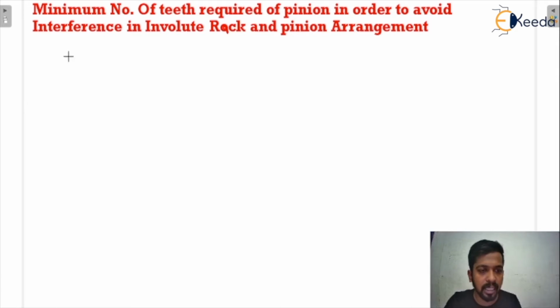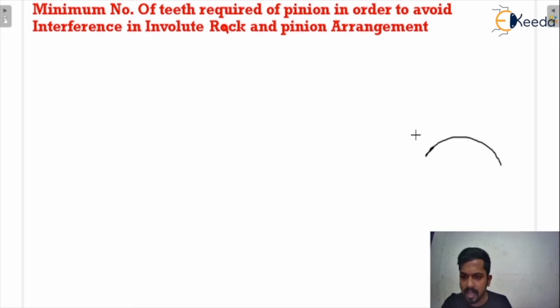We all know that the small size circle is basically a pinion. Okay, I am just drawing the diagram here. This is the base circle of the pinion. So there is an arrangement of rack and pinion, and we know that rack is the infinite radius circle. And this is the base circle of the pinion, and what will be the pitch circle for the pinion? It would be somewhere here.